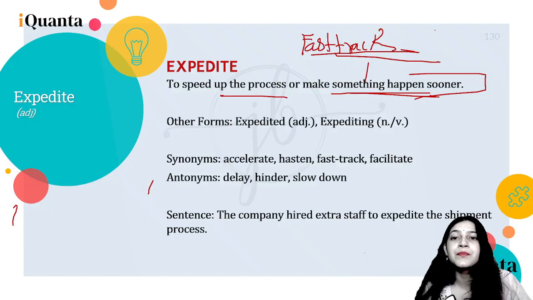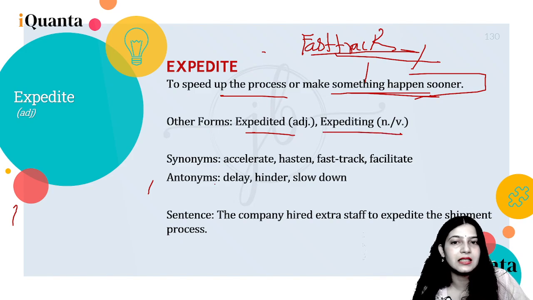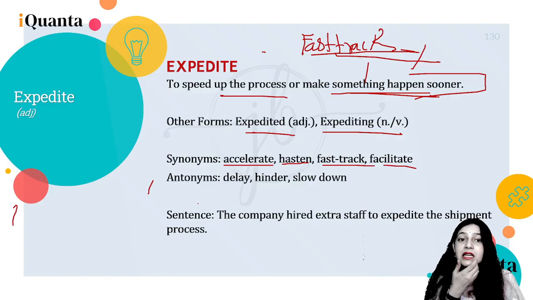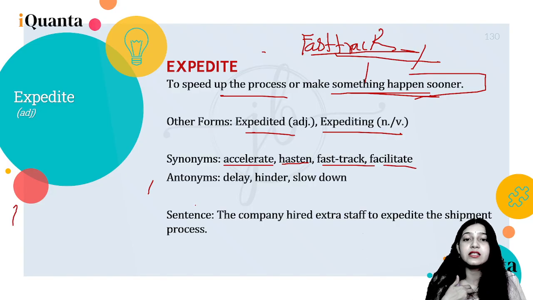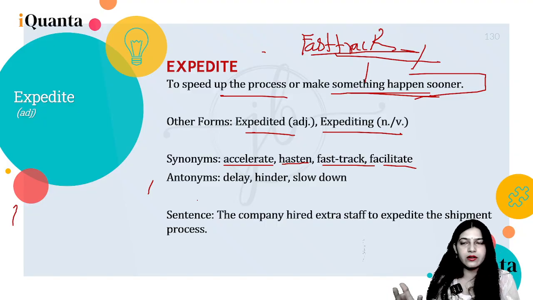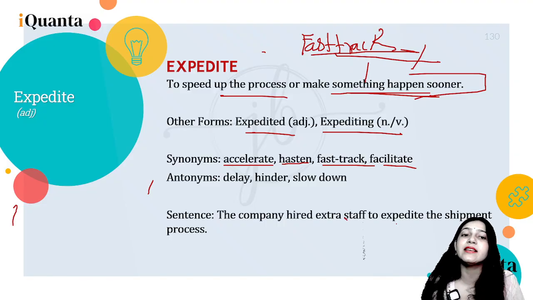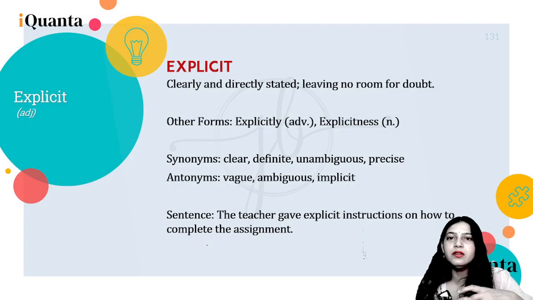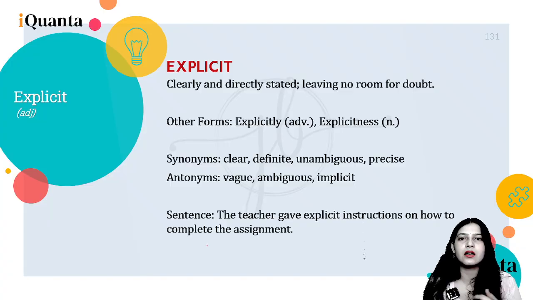That's expedite. Now other forms can be expedited, expediting. Synonyms can be accelerate, hasten, fast track, facilitate. Antonyms: delay, hinder, slow down, right? Slowing down, not letting it be there in front of everybody, is basically hinder or slow down. The company hired extra staff to expedite the shipment process because they wanted everything to happen in a click.